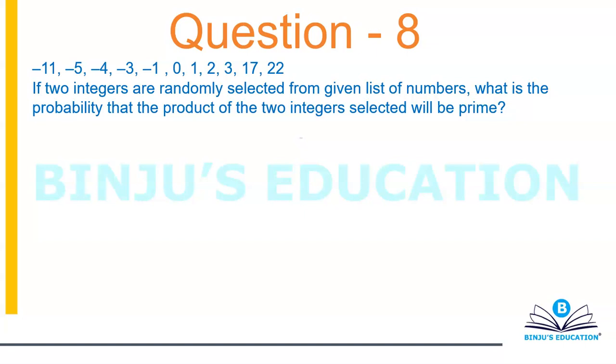Alright, let's see what we can do with this one. If two integers are randomly selected from a given list of numbers, what is the probability that the product of the two integers selected will be prime?